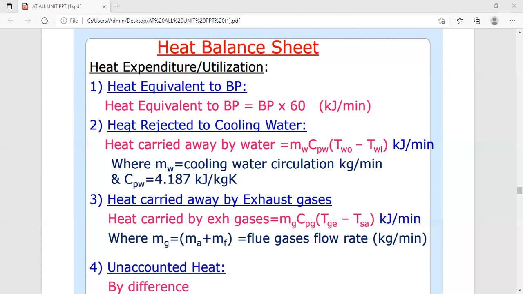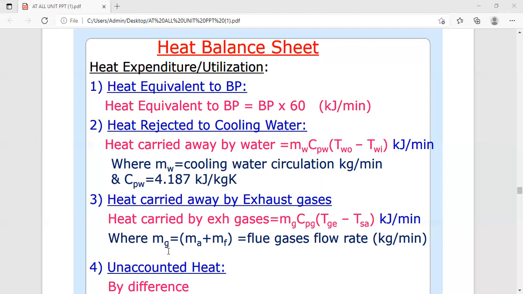Remaining parameters, such as heat rejected to the cooling water, is calculated by mw into cpw into bracket two minus twi, where mw is the mass of the cooling water, cpw is the specific heat of the water, two is the water outlet temperature, and twi is the water inlet temperature. That is how we calculate the heat carried away by the water, mw cpw into (two minus twi), in kilojoule per minute.